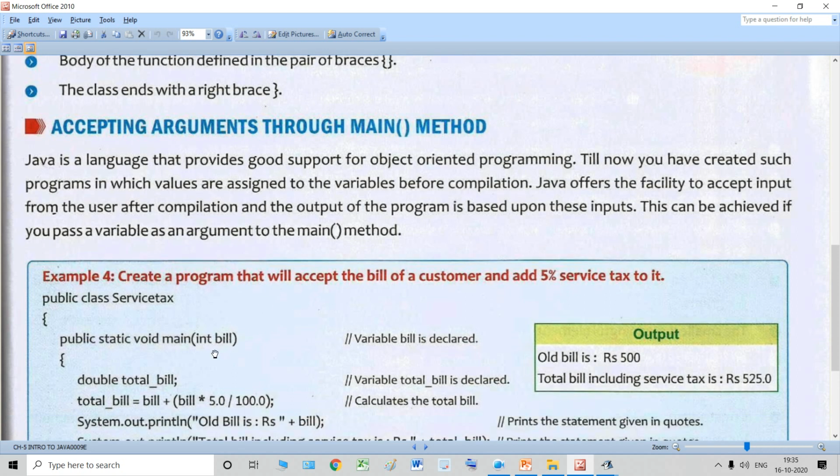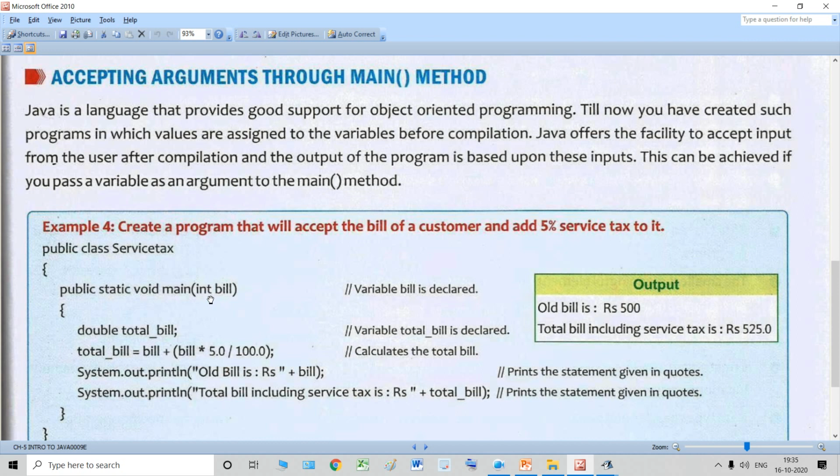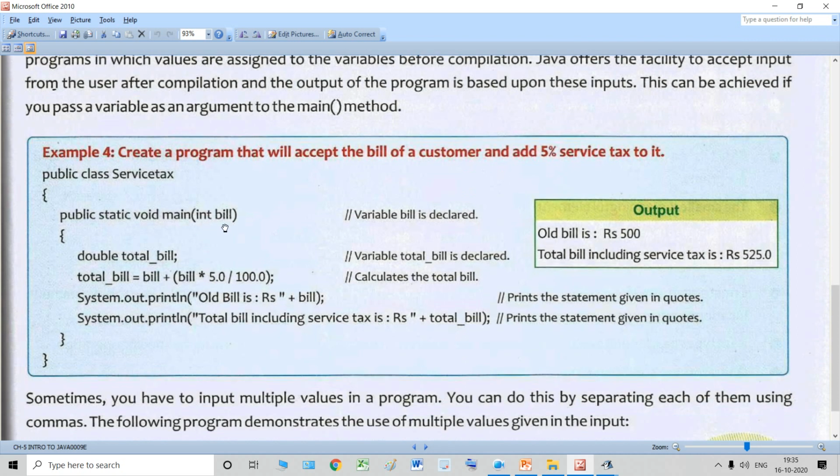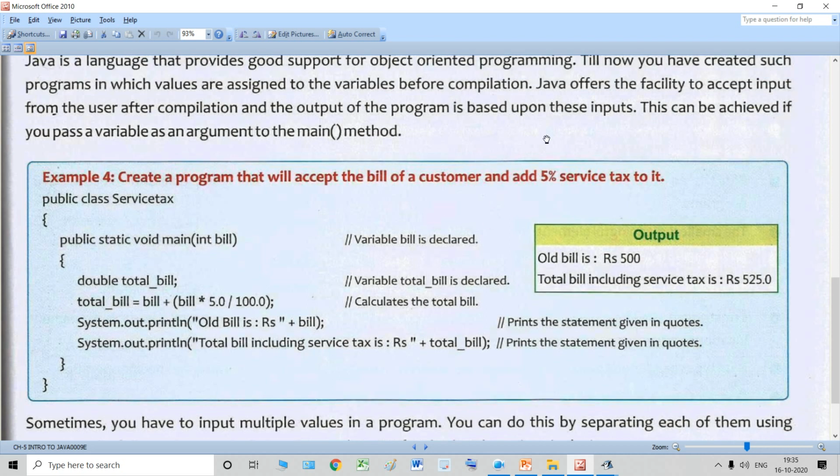Now, Java offers us the facility to accept the input. What happens when we write our variable inside the main method and pass it as an argument? Then, students, the value of this variable will be given by the user.